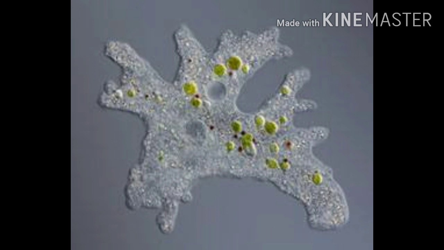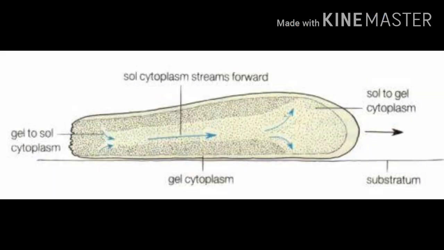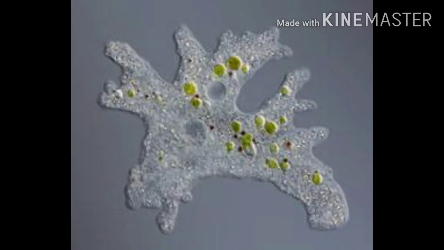These are made by extending their cytoplasm in a particular direction, which is because of the two components of their cytoplasm called the gel and the sol, depending on their viscosity, which push each other, resulting in formation of this false feet. The outer sol first extends outward, forming the pseudopodia, which then is swallowed by the gel towards the sol, which leads to the extension of the entire cell towards that particular direction where the pseudopodia has extended. This kind of movement helps the amoeba to move in the direction where the pseudopodia has protruded.